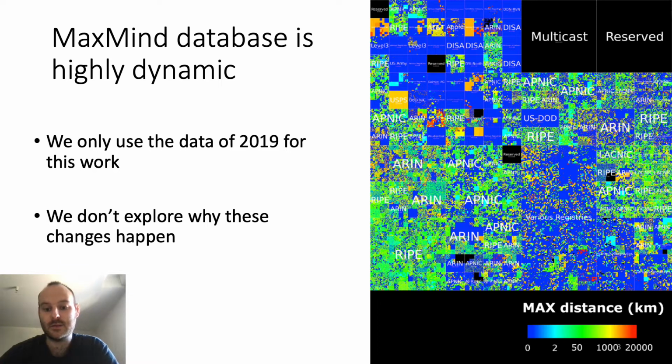You can see here an illustration of the maximum distance dynamics of the IPv4 space during the year of 2019. You can see that some ranges of the IPv4 space are very dynamic, whereas some others remain stable over the year.